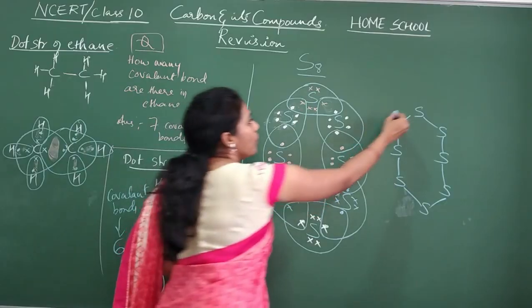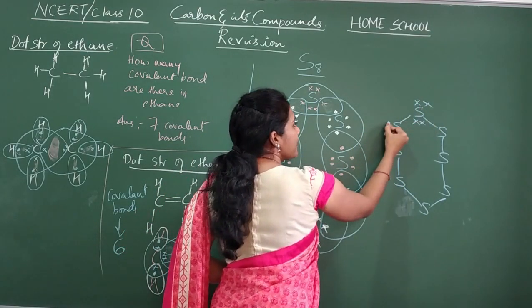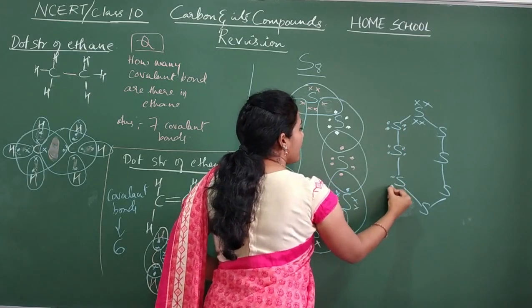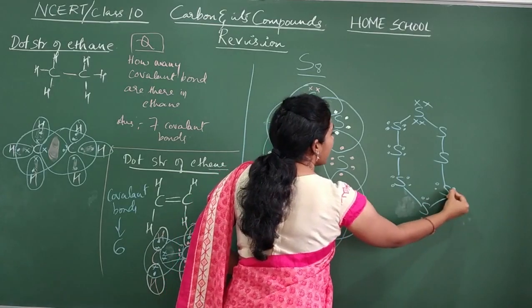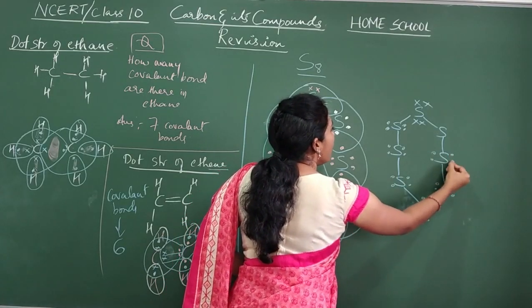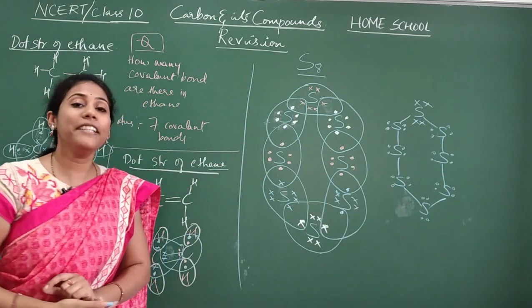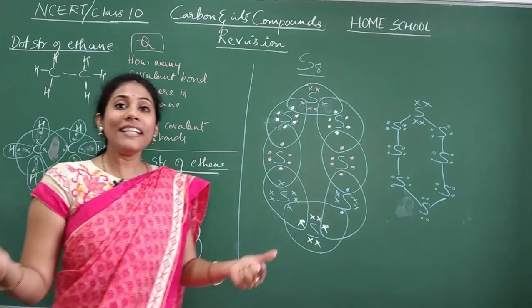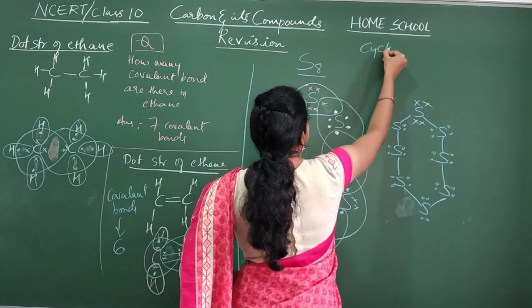Okay, so 1 pair, second pair, like that 2 pairs of unshared electrons are there on every sulfur. They have not been shared. Okay, so this is the dot structure you can represent for the S8 molecule. Okay, in a similar way you can try a dot structure for cyclopentane.